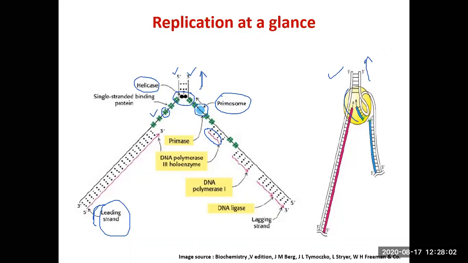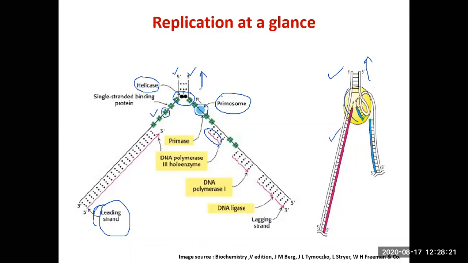DNA is folded in such a way that it offers that stretch of DNA, the lagging strand, to DNA pol 3 in the same orientation as that of the leading strand. I don't know whether you are understanding it or not. You have to concentrate over here. As far as the leading strand is concerned, there is no issue.